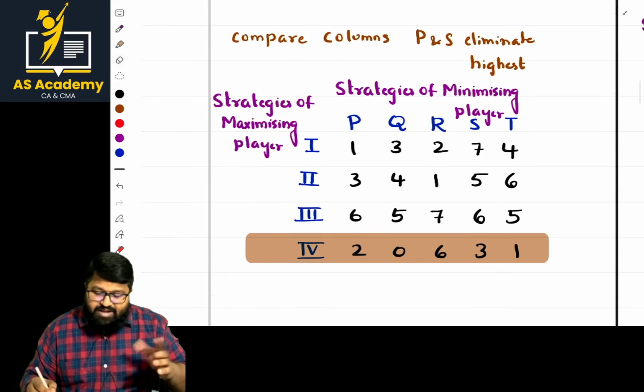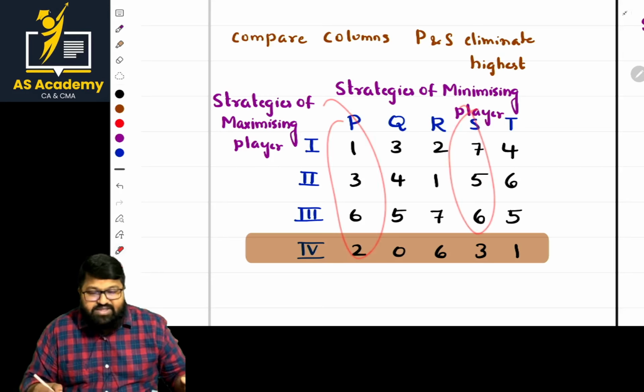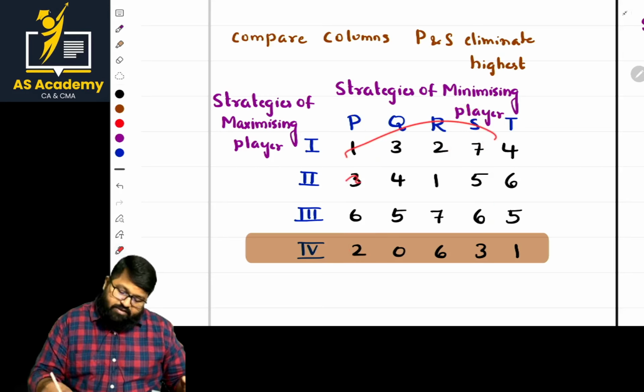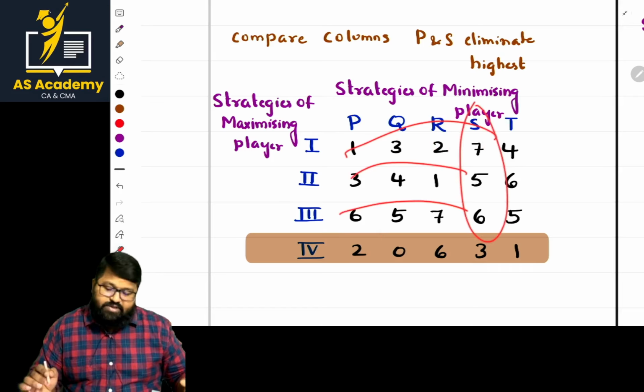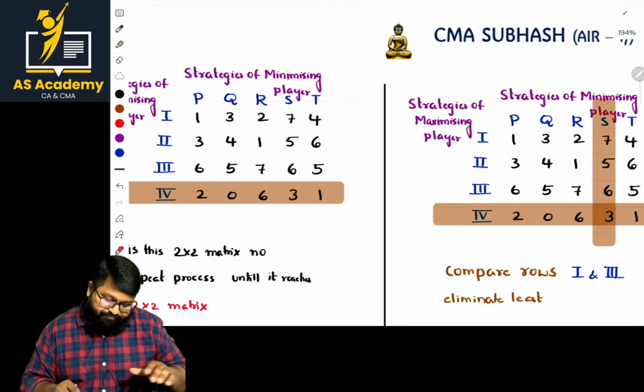Now we are comparing P and S. What are the points, ma? P and S are compared. Of these, the highest should be eliminated. What is the highest one, ma? These are the highest parts. Eliminate S. Now S elimination is done. What about the next part, sir?